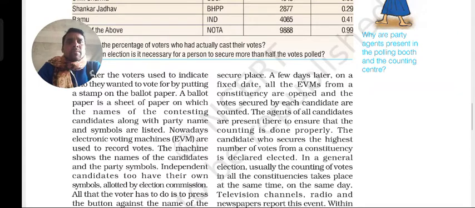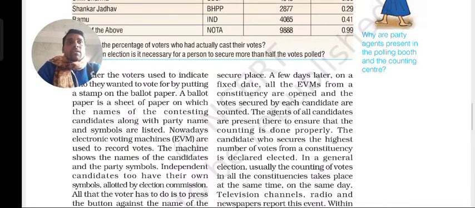Nowadays the EVMs have come, and these EVMs are taken to a particular secure place where they will be kept securely.